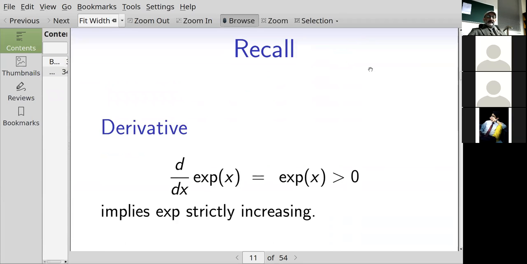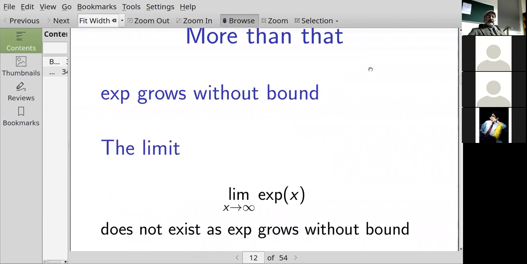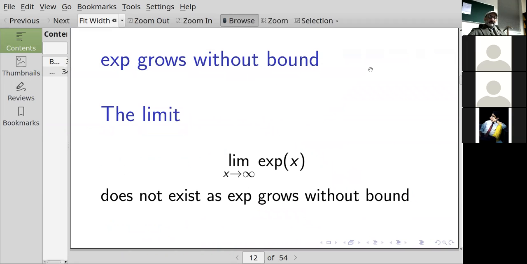Now, exponential functions. Remember we said last time that the derivative of the exponential function is the exponential function. It's the only function that has this property. And the exponential of x is always bigger than 0. So if the derivative is the exponential function, which is bigger than 0, that means that the exponential function is also a strictly increasing function. And it will grow without bound. So the limit as x goes to infinity of exponential of x grows without bound.